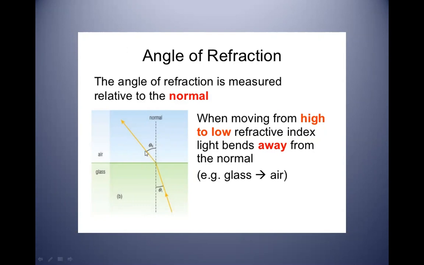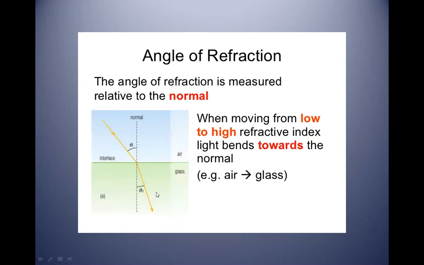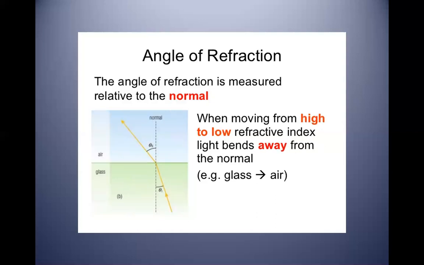Air is a rare medium, so the angle made by it will be the angle of refraction. It bends away from the normal, meaning the angle of refraction will increase in this case, and the angle of incidence is less. If we see the previous case, here the angle of incidence is more. As the ray entered the glass, it moved towards the normal, decreasing the angle of refraction. Here the angle of refraction is less, and here the angle of refraction is more.